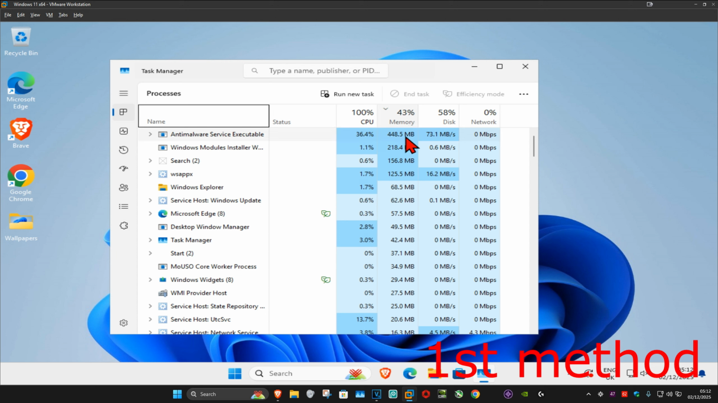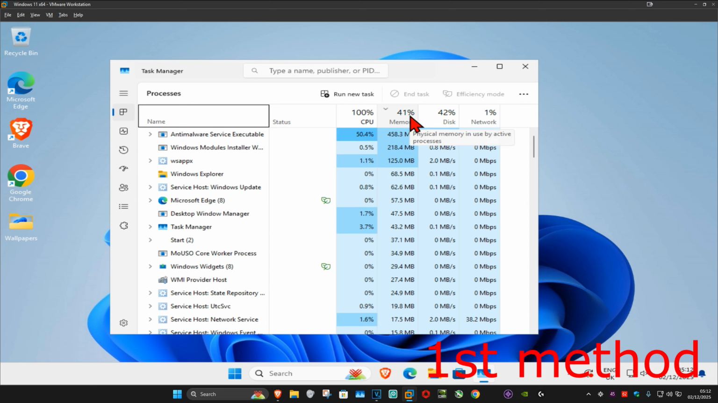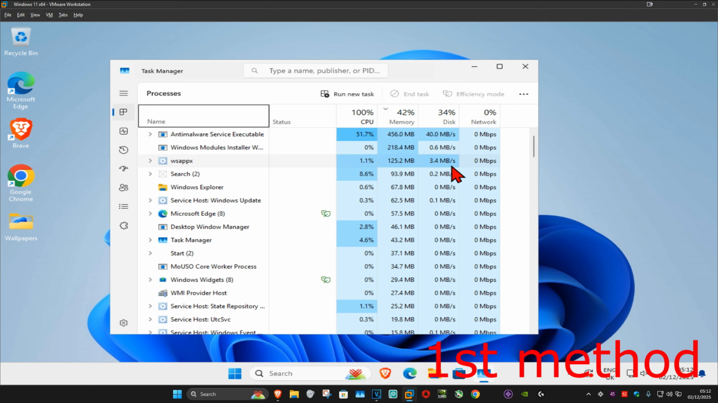It's now going to show you all the applications that are taking up the most memory. If you're not using any of them, then you want to click on it and then click on End Task. You want to free up as much memory as possible. Once you do that, see if that fixes your problem.